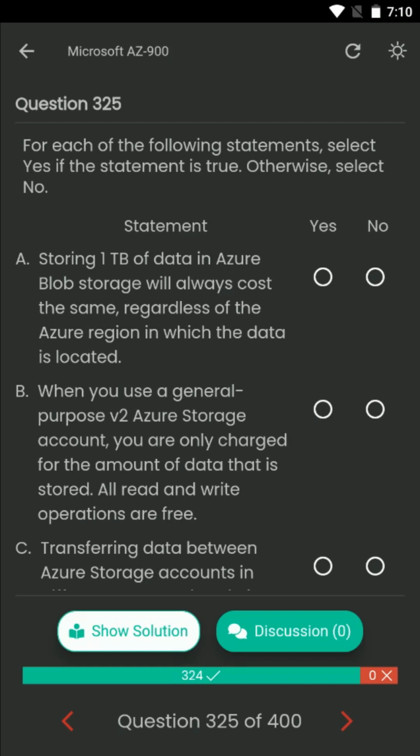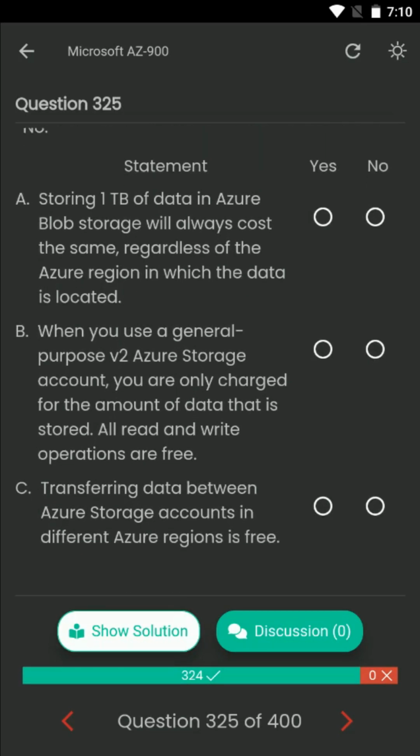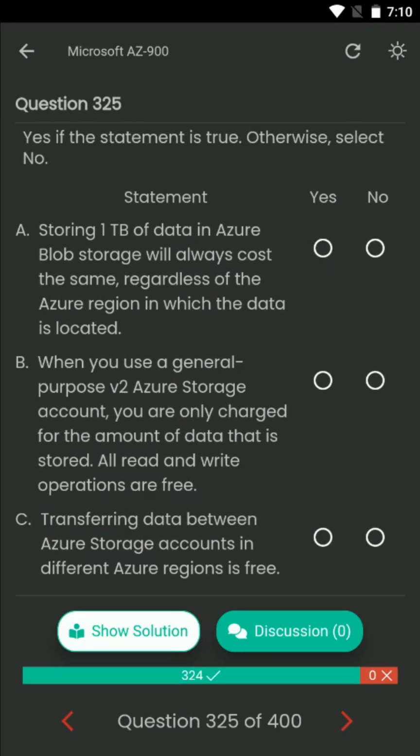Question number 325. For each of the following statements, select yes if the statement is true. Otherwise, select no. Statement A. Storing 1 terabyte of data in Azure Blob Storage will always cost the same, regardless of the Azure region in which the data is located. Statement B. When you use a general-purpose V2 Azure storage account, you are only charged for the amount of data that is stored. All read and write operations are free. Statement C. Transferring data between Azure storage accounts in different Azure regions is free. The correct answers are Statement A, no. Statement B, no. Statement C, no.